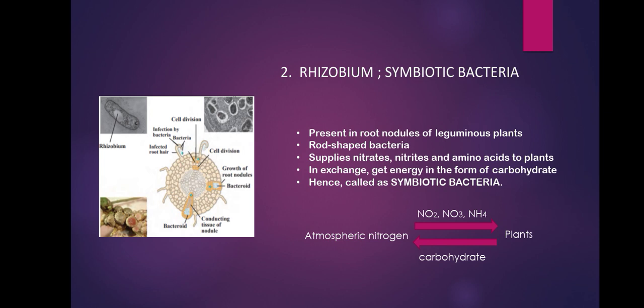So let us study in brief about this bacteria. In the diagram you are given the detail about this bacteria. You can see these are rod shaped bacteria. They are present in the root nodules of the leguminous plants. Leguminous plants means the plants that bear pods, such as beans, sweet peas, soya beans etc.